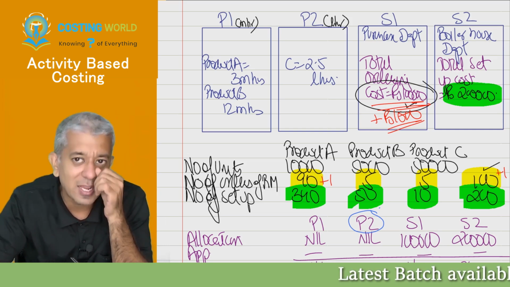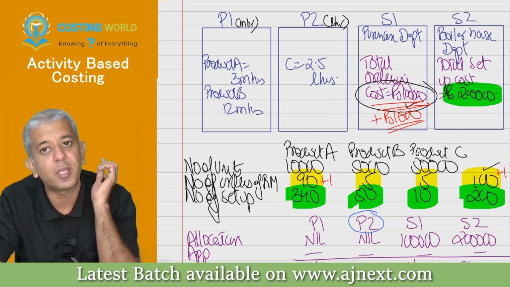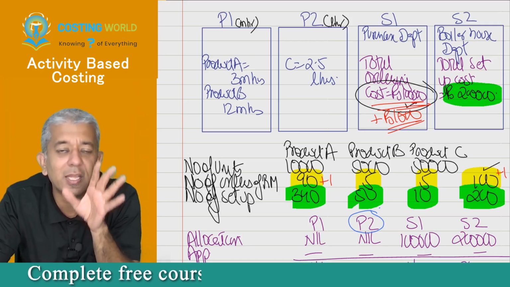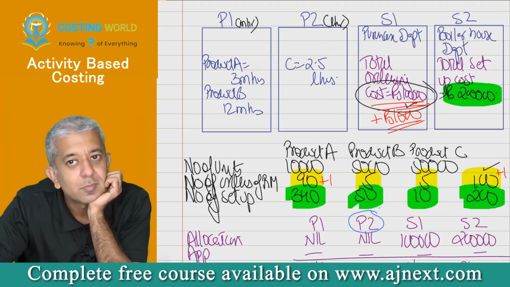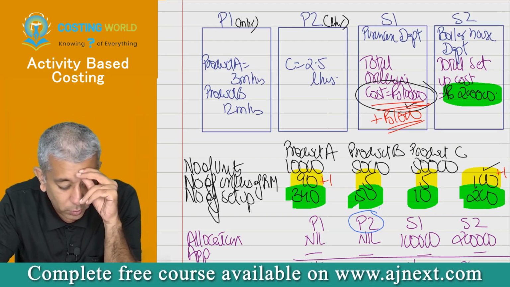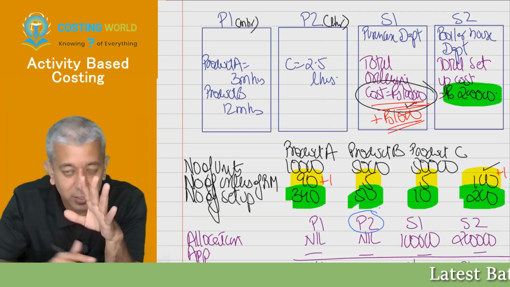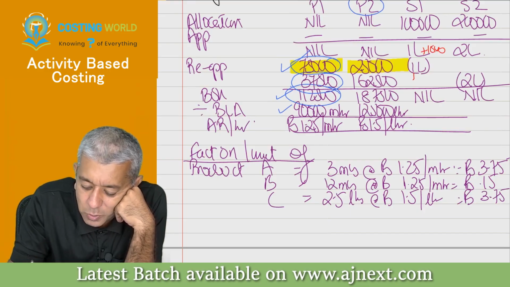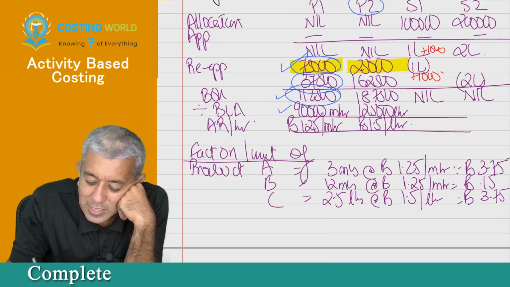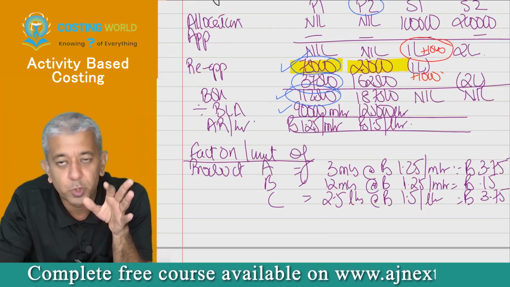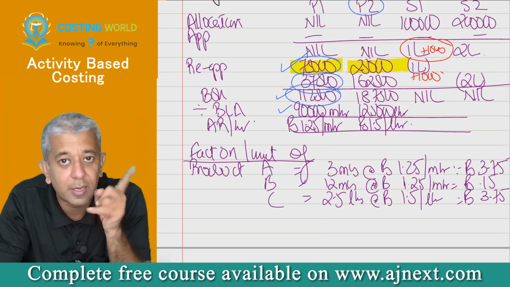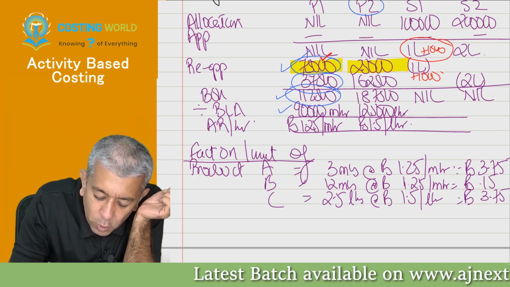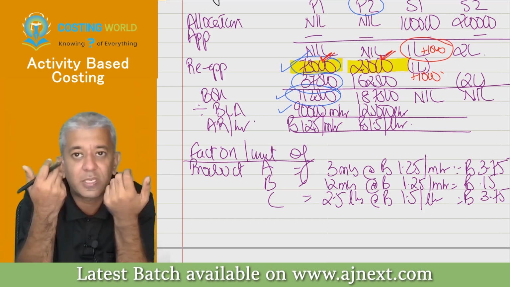Tell me one thing. This extra 1000 rupees I am incurring for which particular product? Product A. So do you all agree that this cost should be going to product A? But if you follow absorption costing, you will realize it will go to everybody except product A. So this will become 1 lakh 1000. Can we say just as 1 lakh rupees got reapportioned, even this 1000 rupees extra will get reapportioned? Yes, sir. Whenever it gets reapportioned, part of that will go to P1, part of that will go to P2. One mistake has already been done.